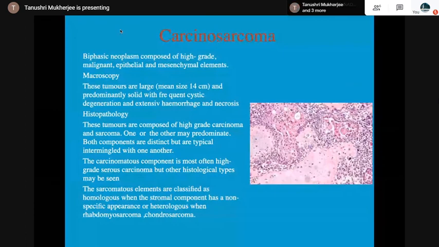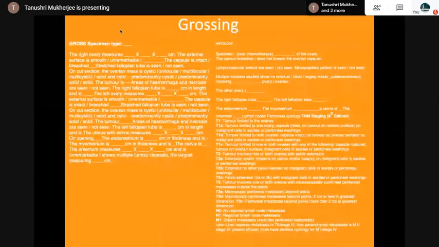For grossing of ovarian tumors, you have to measure the size. Capsule, you have to see, because the rupture of the capsule or a breach in the capsule you have to mention, because the staging will depend upon that. If the capsule is ruptured, it becomes T1C.